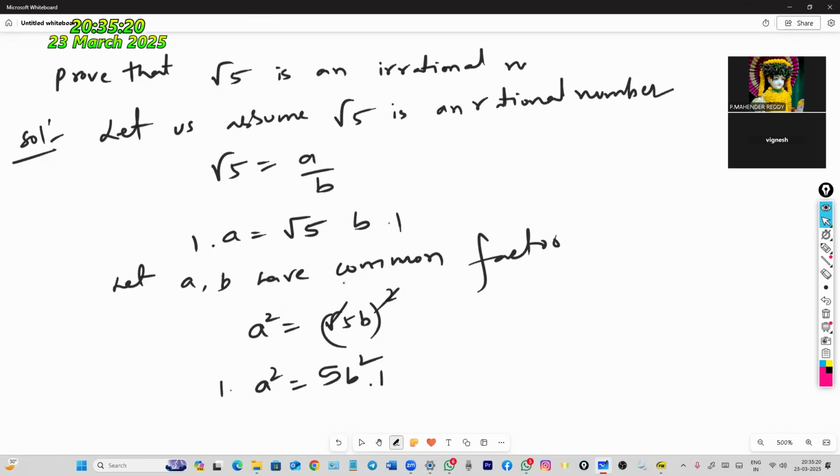Okay, here one common factor is there. When co-primes are there, they have the same common factor. Same common factor.